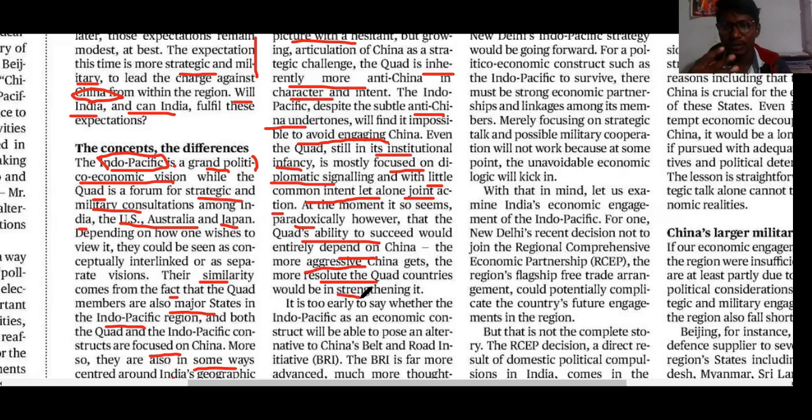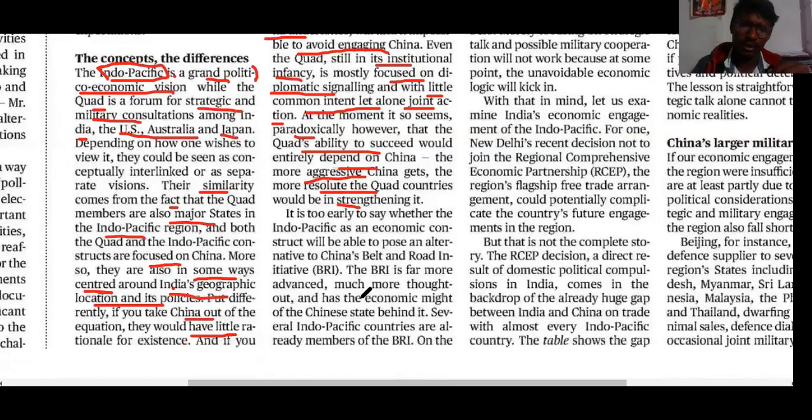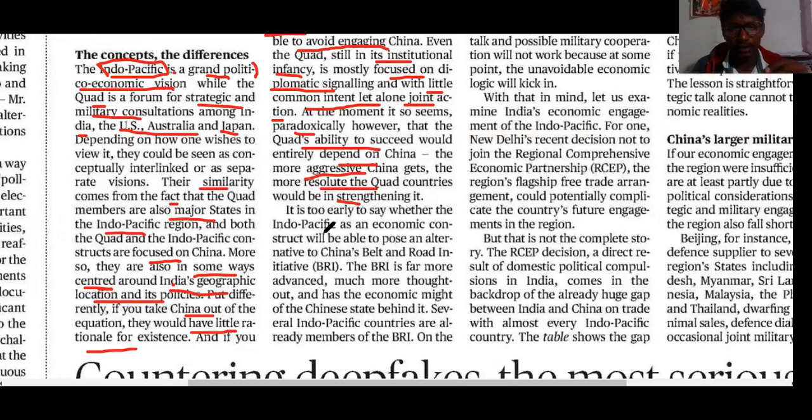That means the more aggressive China becomes, the stronger the Quad gets and the more strategically the group evolves, he is saying. History is too early to say that the Indo-Pacific as an economic construct will be able to offer an alternative to China's Belt and Road Initiative.